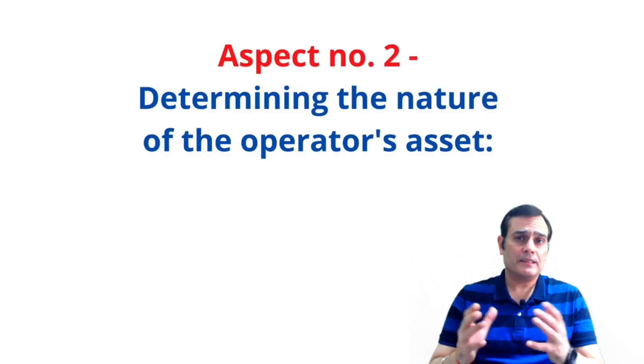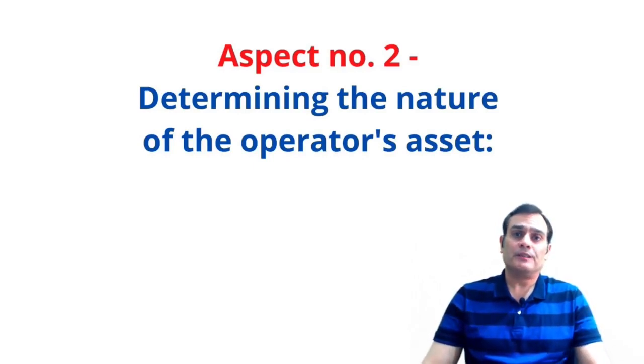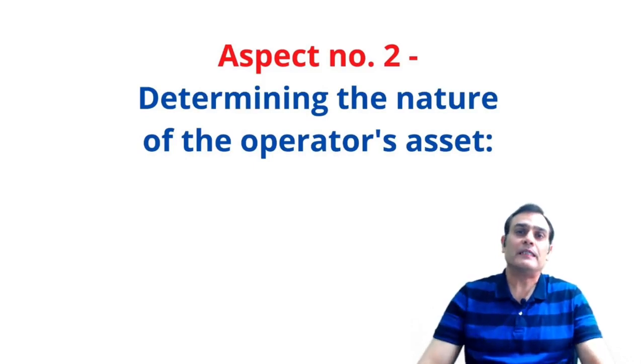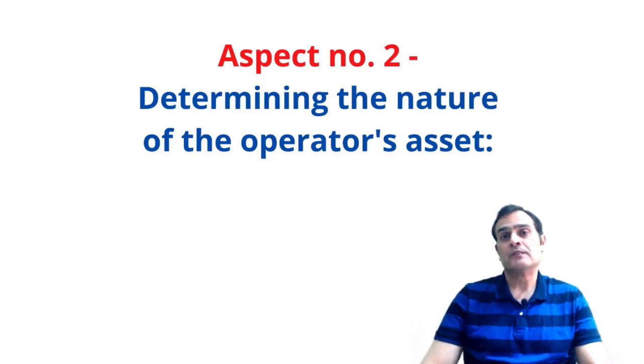Since the operator is granted, or you can say delegated, the job of creating the public infrastructure by the grantor, the question arises: how would the operator reflect the infrastructure in his books of accounts? Can he follow the concept of Ind AS 16 and show this as a PPE? Can he apply the concept of lease and show this as a leased asset under Ind AS 116, or is he supposed to apply something else?